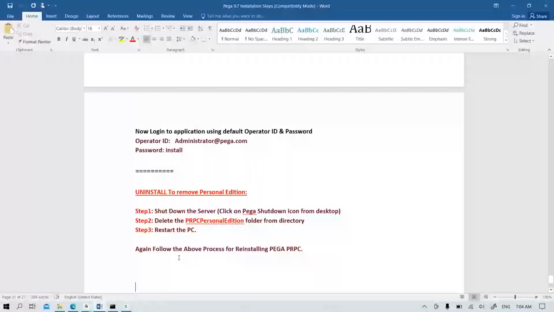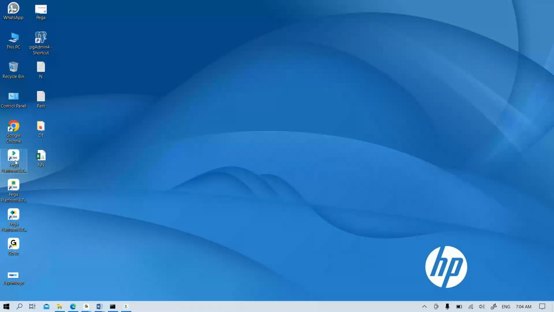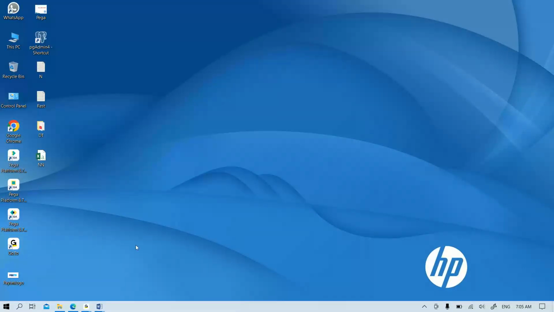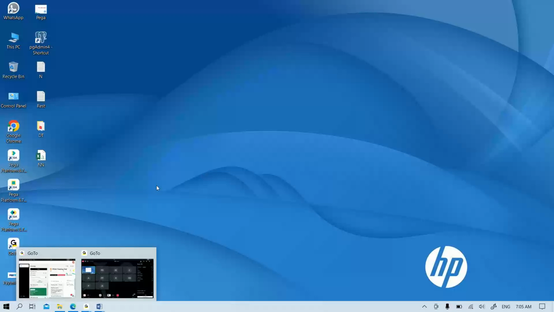Only when it is not installed successfully do we do this. Otherwise, it is not required. So if an installation is not successful, then only we go for this procedure. After this installation, I told you some shortcuts will be generated, right? One is called startup, another is PEGA platform shutdown, and another one is login. During installation, for the first time, the startup platform will launch, and one more command prompt will be launched and it will be running. Now we can close this. After installation is completed, that first command prompt which opened, we can close it.